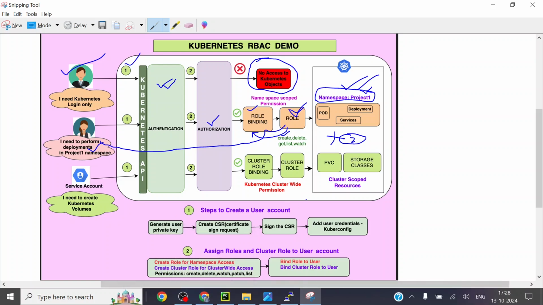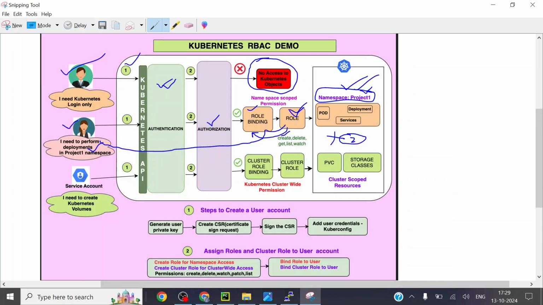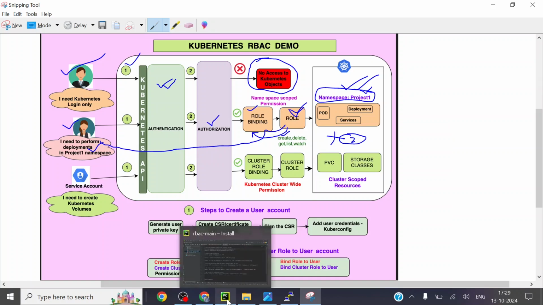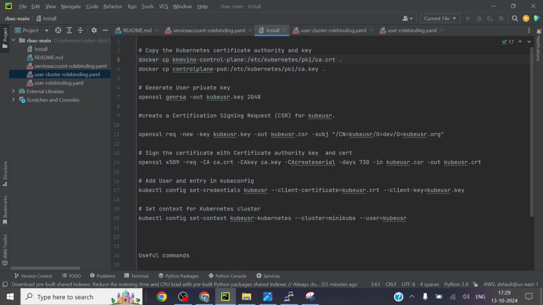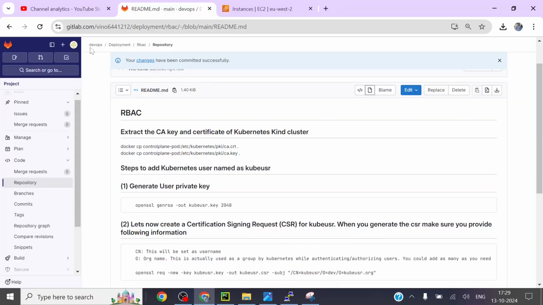So I mentioned the steps over here, like what are all the steps before I show this demo. I need to create a user. So I am just going to create a user. I'll just show you the steps. I'll share all these steps in the document over here, and then you can make a note of that. Before that, I'll just show my cluster where it is.